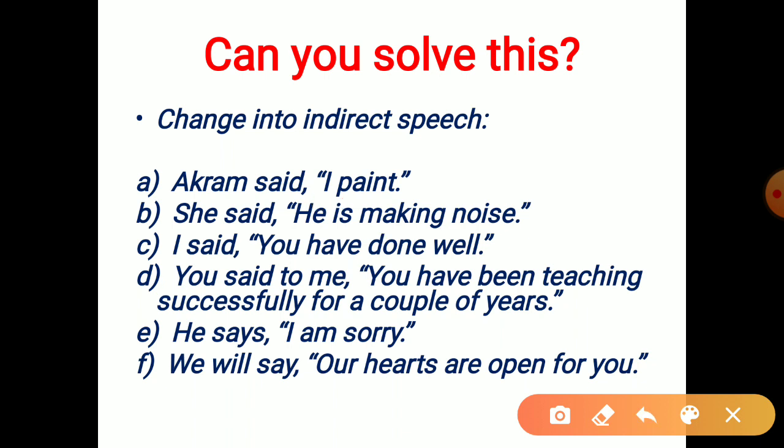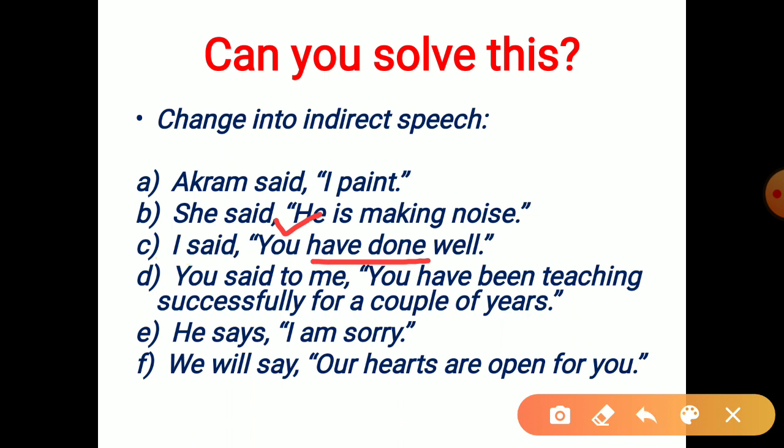Then we have C. I said, you have done well. You have done well. Present perfect tense. So this will change into past perfect tense. So what happens to a second person pronoun? Two things we need to see: what will happen to the pronoun and what will happen to the tense. So I said, you change according to object. So I is the subject, but there is no object. Now you have to guess yourself. I said that you had done well.